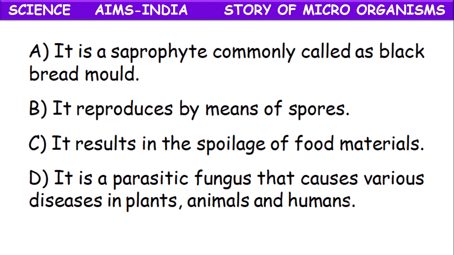Option 2, it reproduces by means of spores. Option 3, it results in the spoilage of food materials. And the last one, it is a parasitic fungi that causes various diseases in plants, animals and humans. Definitely the mycelium is present, but it's not a parasitic fungi.